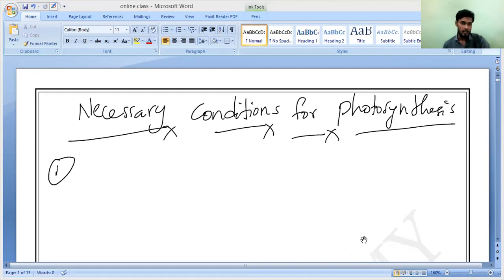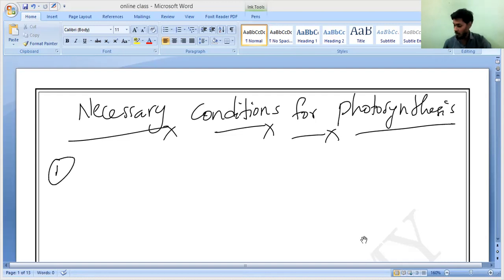So the presence of carbon dioxide, water, chlorophyll, and sunlight are necessary for the process of photosynthesis to take place. Correct or not? Photosynthesis cannot occur in the absence of any one of these conditions. If even one is missing, photosynthesis will never be carried out. If photosynthesis is to be carried out, then these four conditions must be present. Only then will the plant produce food.